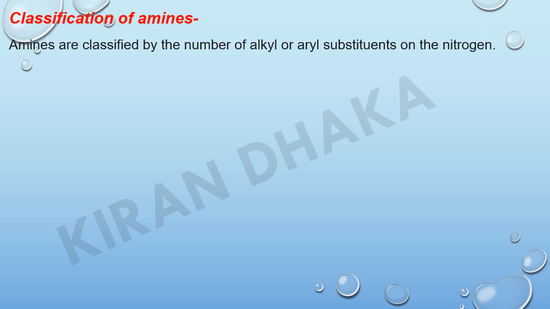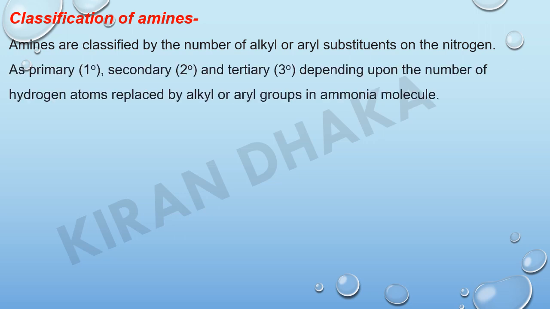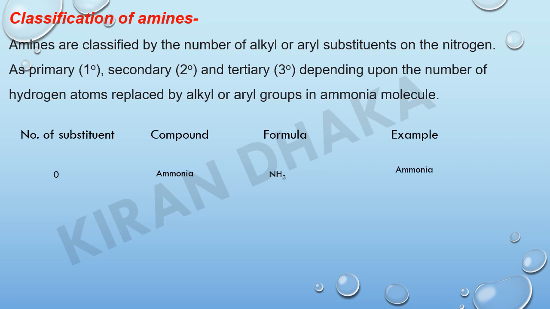Classification of amines. Amines are classified by the number of alkyl or aryl substituents on the nitrogen atom as primary, secondary and tertiary, depending upon the number of hydrogen atoms replaced by alkyl or aryl groups in the ammonia molecule. Number of substituents, compounds, formula and example. First, if the number of substituents is 0, then the compound is ammonia and the formula is NH3. If the number of substituents is 1, then the compound is a primary amine and the formula is RNH2, meaning one hydrogen atom is replaced by one alkyl group.